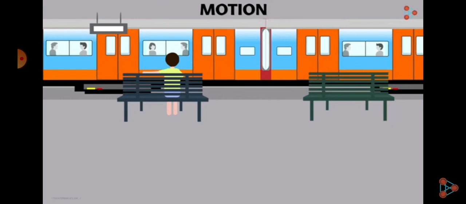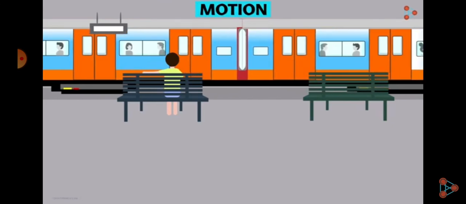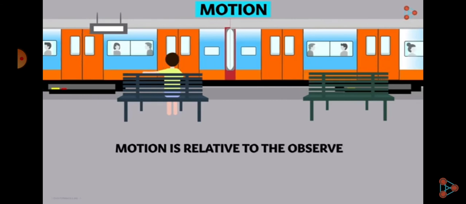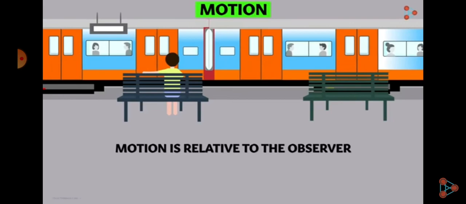Are you able to understand till this? Then motion is relative to the observer. Then we will see the types of motion.